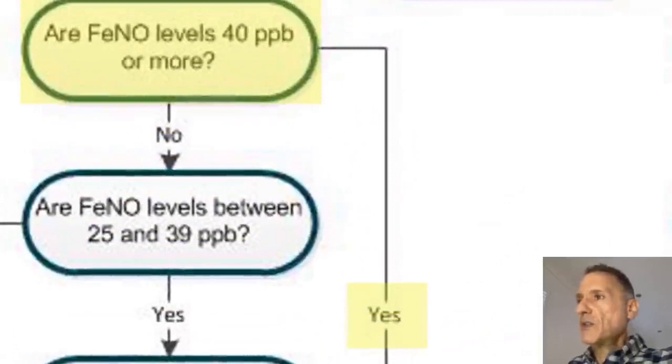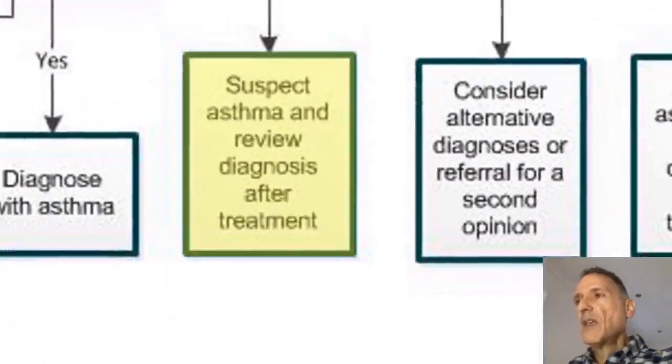If we go back to the fractional exhaled nitric oxide question and we find that the levels are high, that is 40 or more, that will be enough for us to have to suspect asthma, but not quite confirm it. And we will start treatment and review the diagnosis after it.